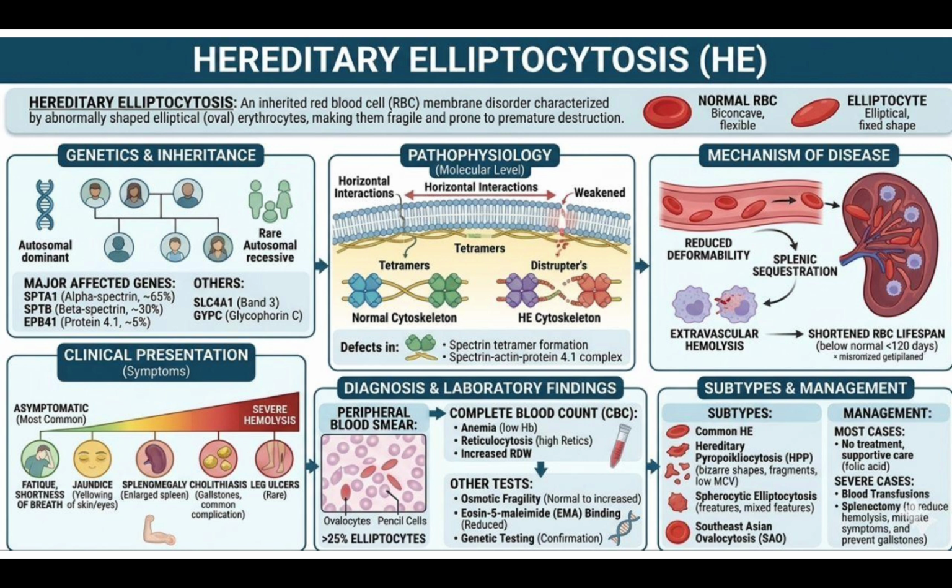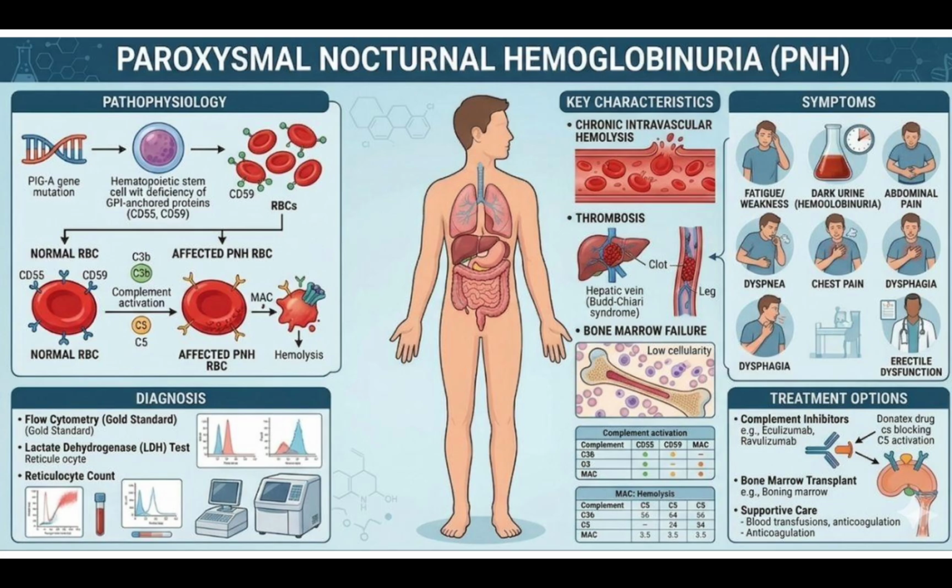Now we will move on to another membrane defect leading to intravascular hemolysis, that is paroxysmal nocturnal hemoglobinuria. PNH is characterized by chronic intravascular hemolysis, thrombosis, and bone marrow failure. In the pathophysiology of PNH, there is a mutation in the PIGA gene, which leads to deficiency of GPI-anchored proteins in hematopoietic stem cells. This leads to deformity in RBCs, and those deformed RBCs are called affected PNH RBCs, which ultimately undergo hemolysis and lead to anemia.